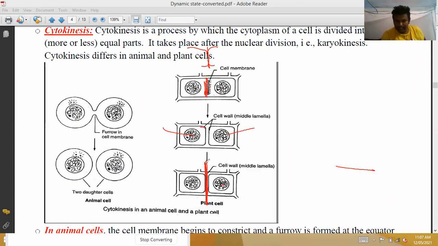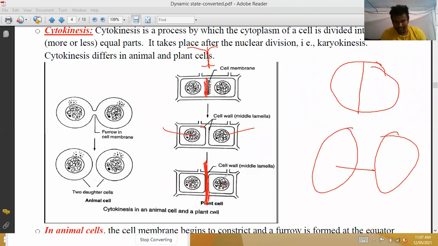Okay, so this is called the cell wall. This is the cell wall. This cell wall divides the one cell into two cells. Finally, as a result of mitosis in plant cells, two cells are formed. So these two cells are also formed from a single cell, prophase. It is divided into two cells. Finally, two daughter cells are formed. This is called mitosis.